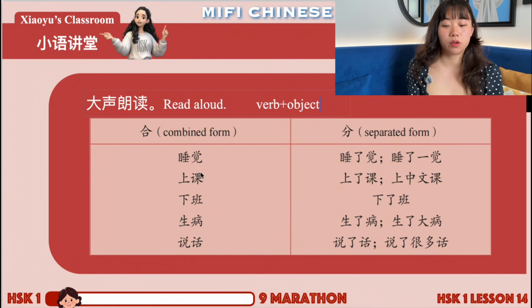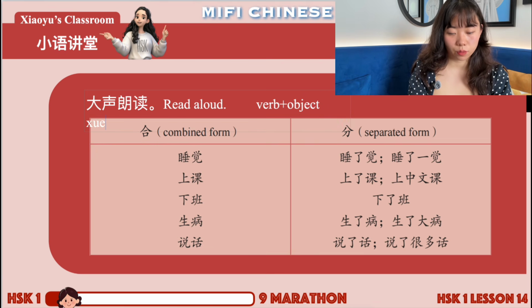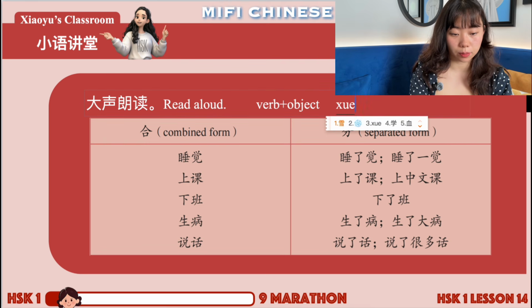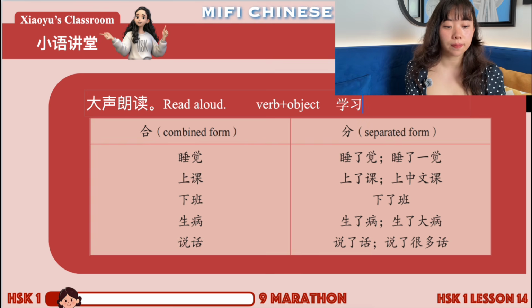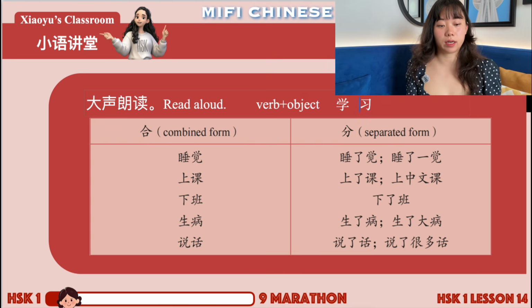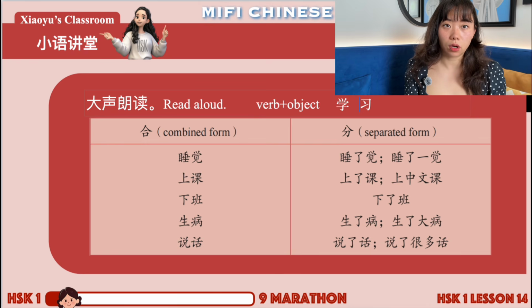And then what about inseparable verbs? Now we're seeing all of these are separable. What about inseparable verbs? For example, we can use 学习. 学习 is inseparable because 习 standing alone in modern Chinese doesn't have a meaning that can stand alone. So 习 itself doesn't mean study or learning anymore.